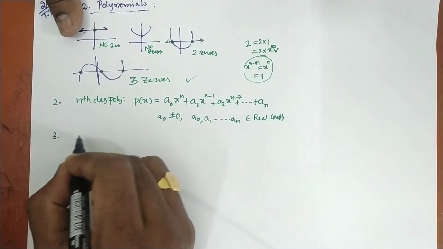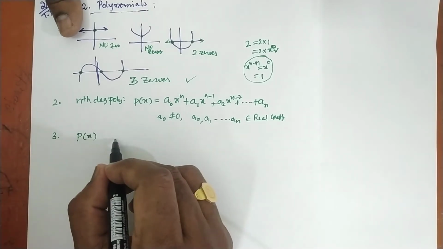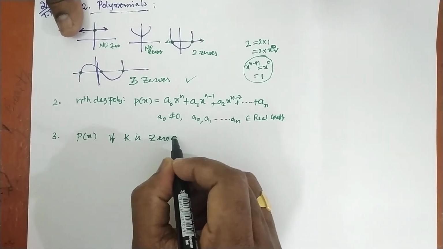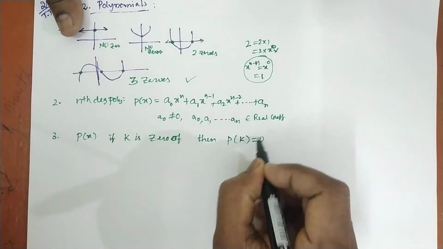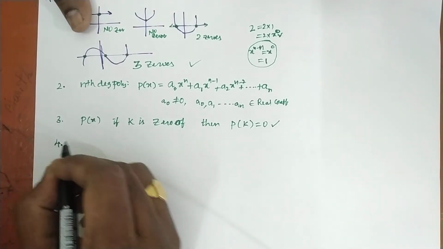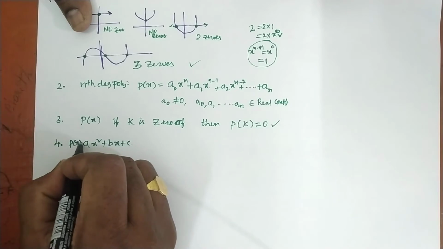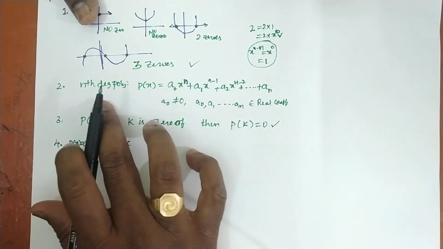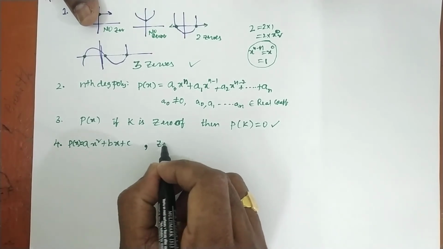Next, the third point. If p of x is a polynomial and k is a zero of the polynomial, then p of k is equal to 0, meaning when you substitute this number in the polynomial, the result or remainder is equal to 0. Next, point number 4: ax square plus bx plus c is a quadratic polynomial because the degree is equal to 2. Here the highest power is n, that is why it is called an nth degree polynomial. So this is a quadratic polynomial, and it has two zeros.